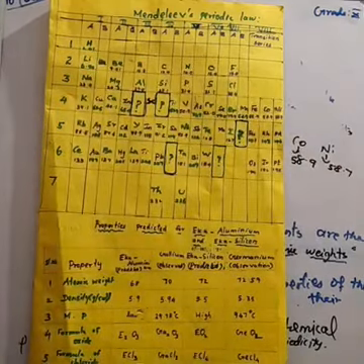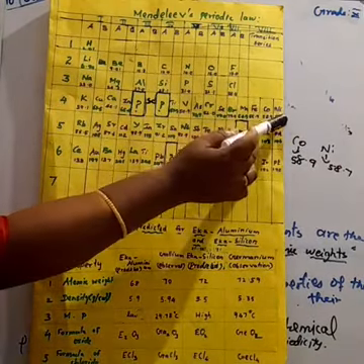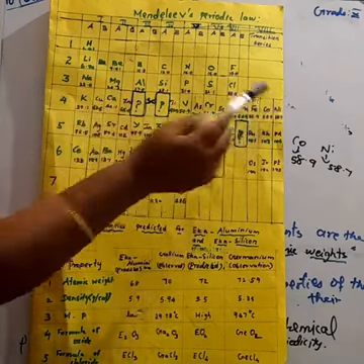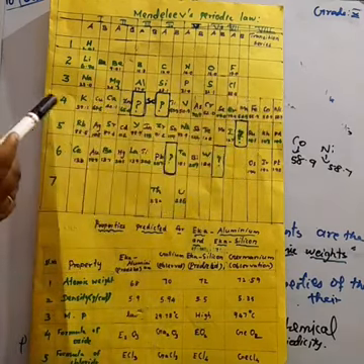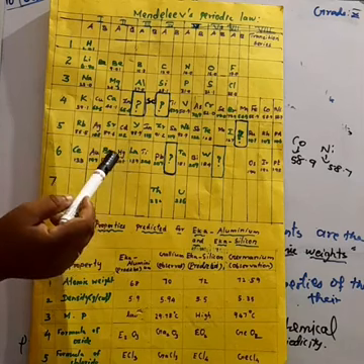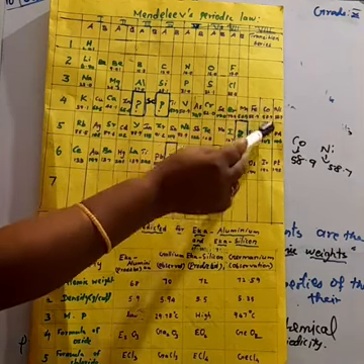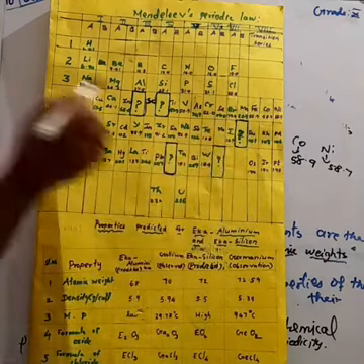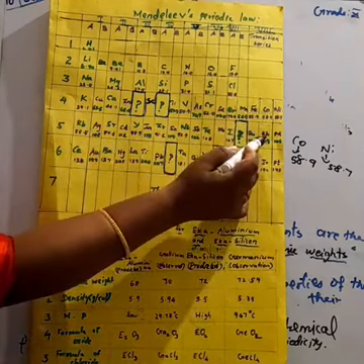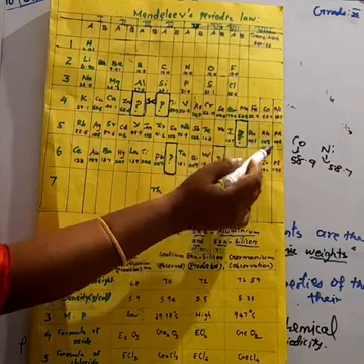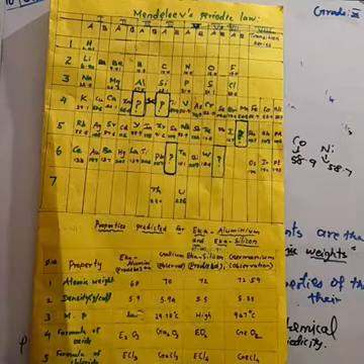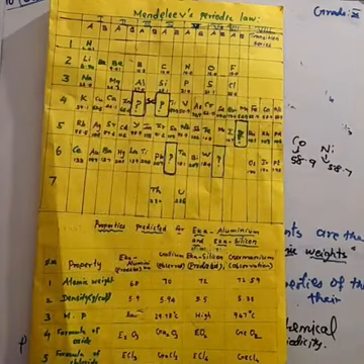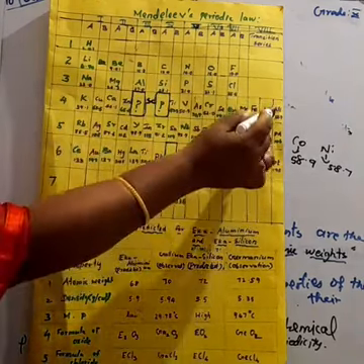Because cobalt has more atomic weight than nickel, but they are placed in the same group because when we observe the next periods' elements, cobalt, rhodium and iridium have the same properties, and likewise nickel, palladium and platinum have the same properties.